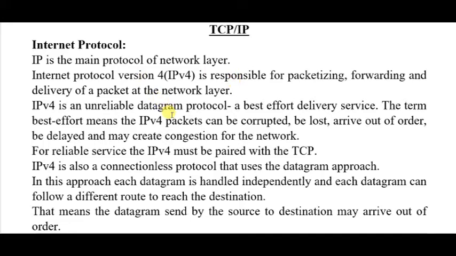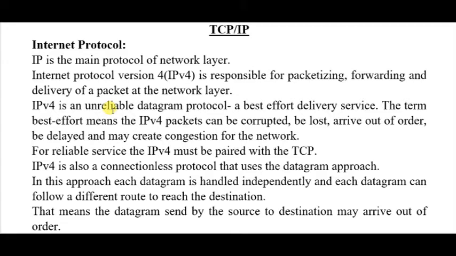So IPv4 has two properties. One, it is a connectionless protocol and it uses the datagram approach. Before going to that, IPv4 is an unreliable datagram protocol, a best effort delivery service.